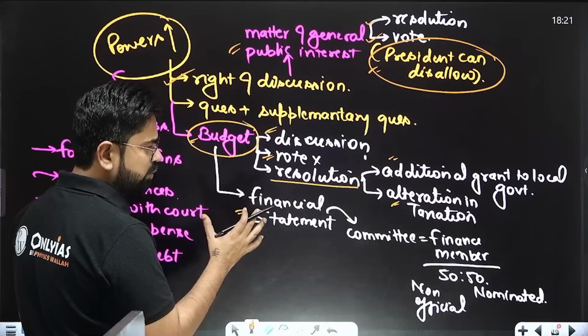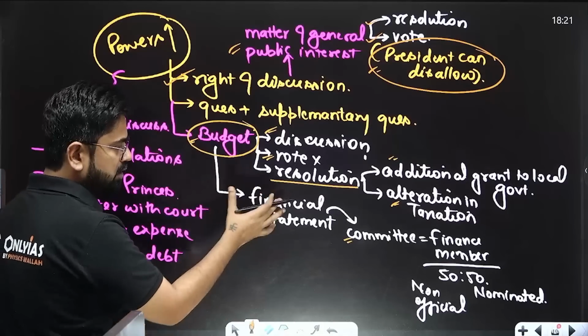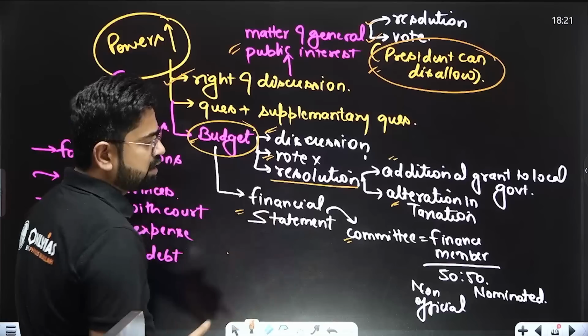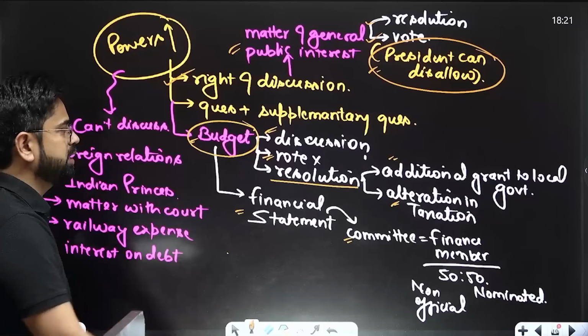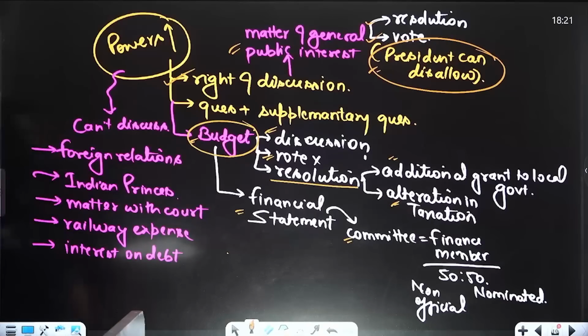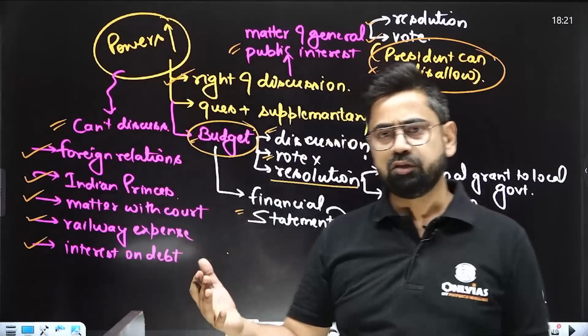The budget has to be discussed by a committee before it is tabled in the legislature, consisting of 50 official members and non-official members and 50 nominated members. Other than that, there are a few things which cannot be discussed, like foreign relations, Indian princes, anything related to Indian princes, matters within court, railway expenses, interest on debt. A few things are kept outside the scope of discussion.